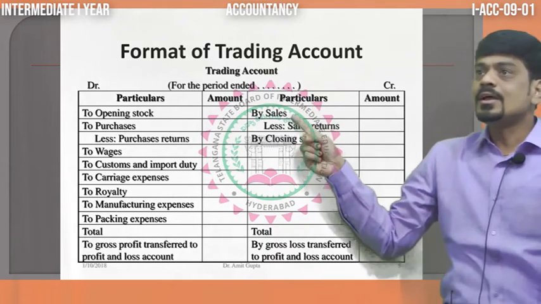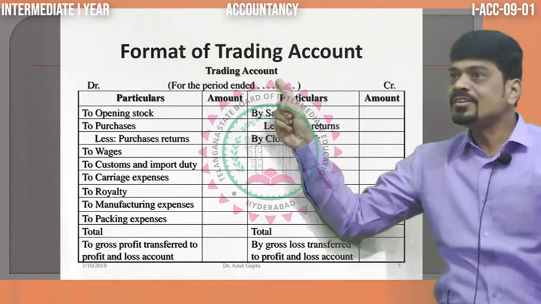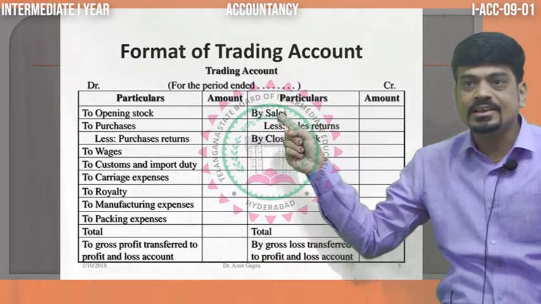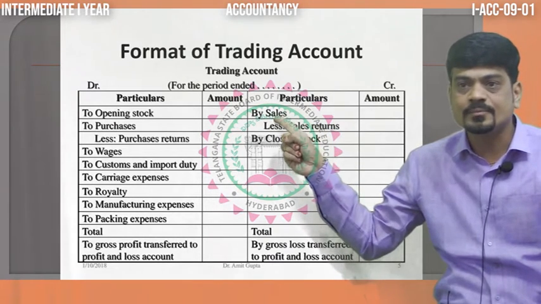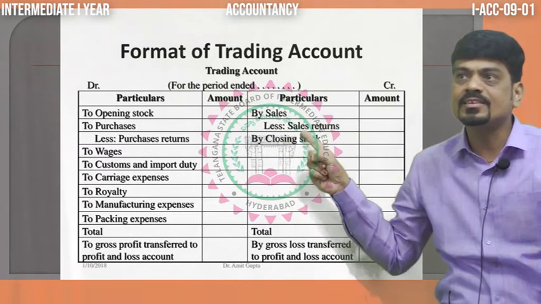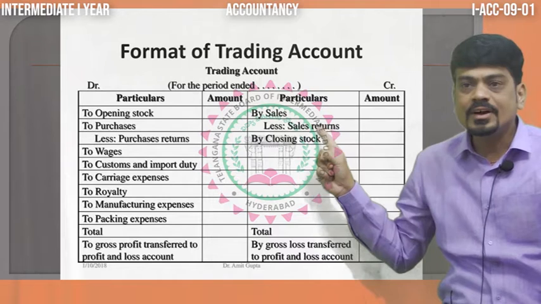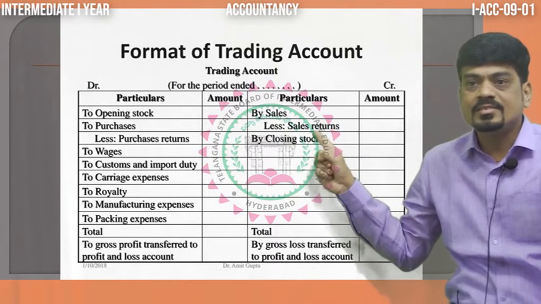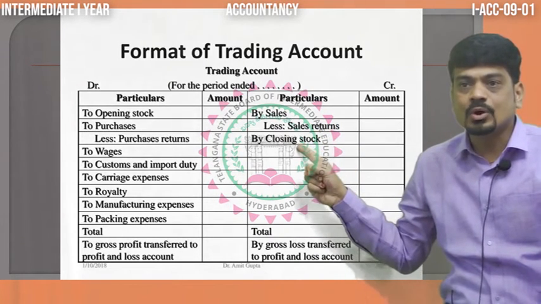Then comes the credit side. First, we take by sales, and the sales, what we write as by sales, is called gross sales. From that, when we subtract sales return, otherwise return inwards, we get net sales, and the closing stock.